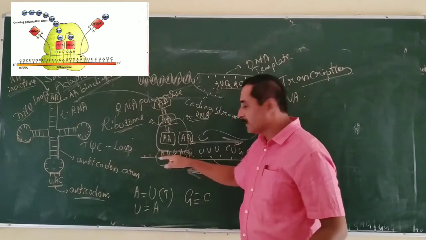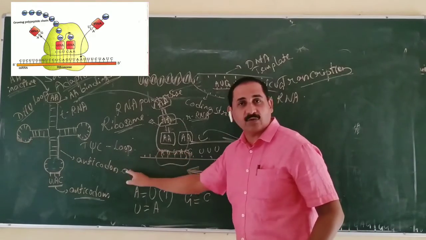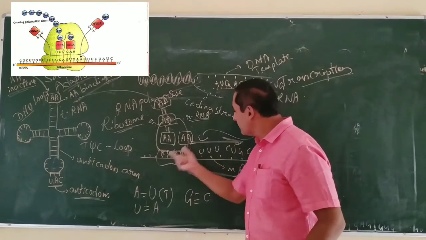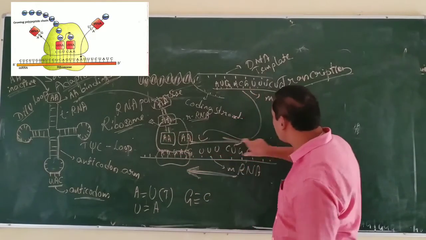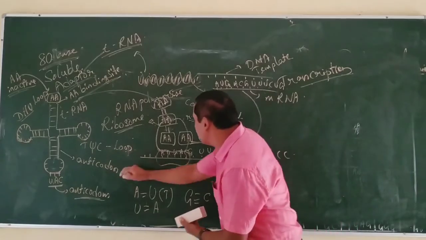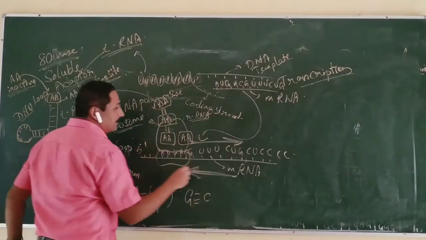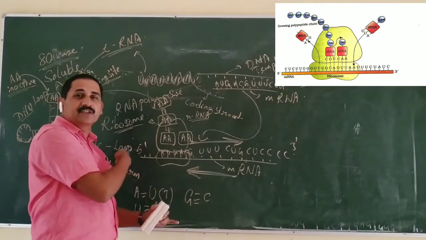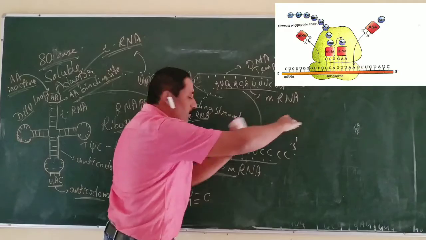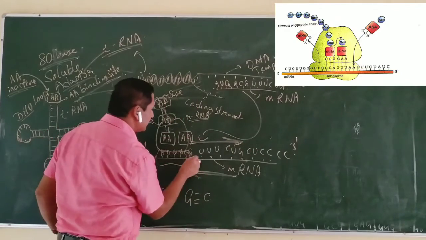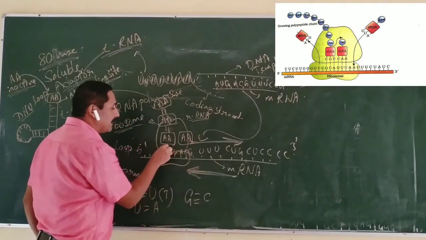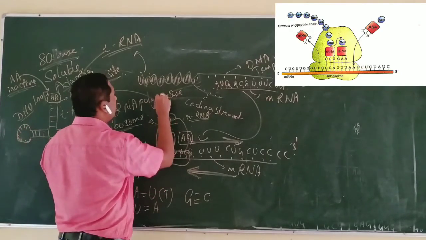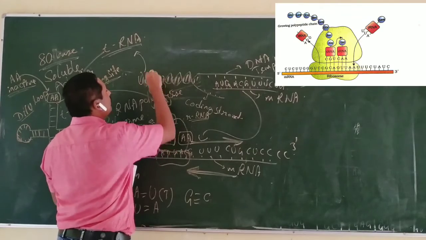When more and more codons come, the ribosome moves in this direction, and the mRNA, 5' to 3', runs in the opposite direction. So the new codon comes in this place, and a different tRNA brings a different amino acid that forms a long chain of amino acids.